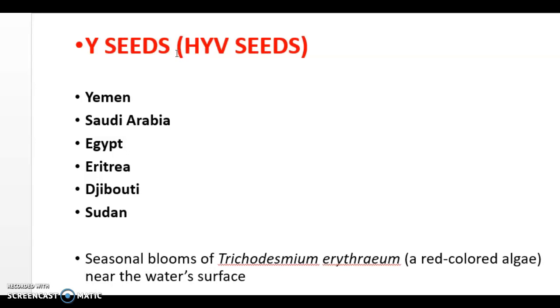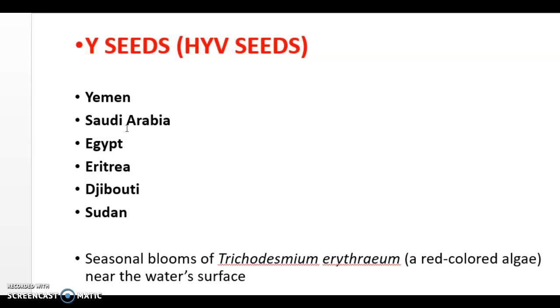So Y seeds, I remember in this way. I thought it will be helpful for you, so I am sharing. If it's helpful, then remember it, or maybe if you know any other trick, just apply that, ignore this trick, right? So Y seeds means Y for Yemen, S for Saudi Arabia, then E for Egypt, E for Eritrea, then D for Djibouti, then S for Sudan. The spelling is very clear, and you need to remember this, that Y seeds.